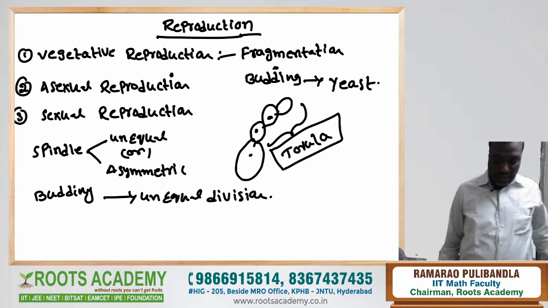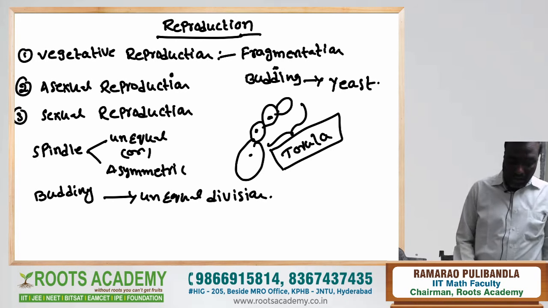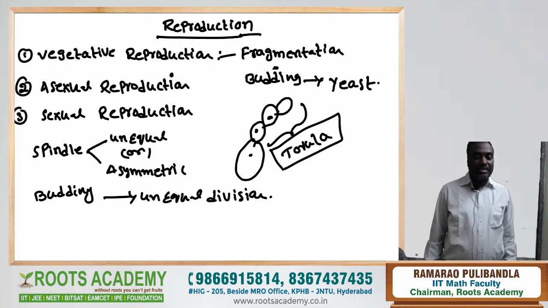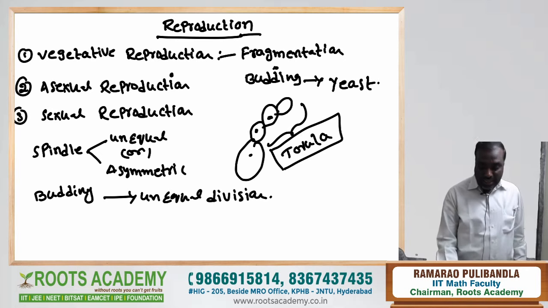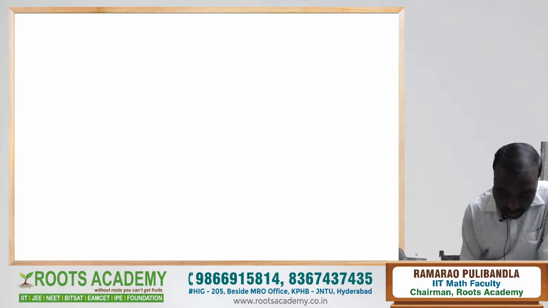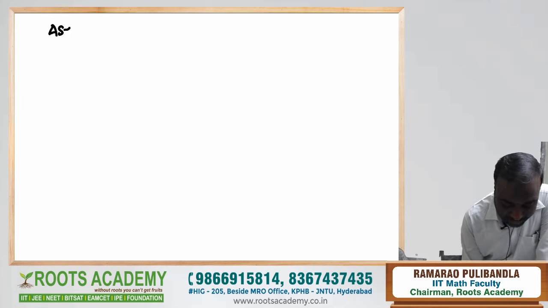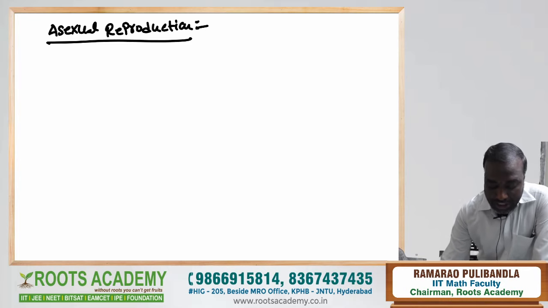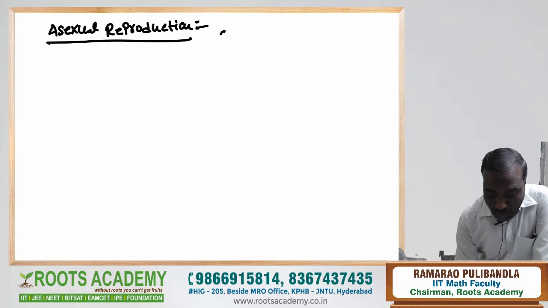Unequal division. Okay, right. Let us move to another type of reproduction. Here, the other type of reproduction is asexual reproduction. Generally in the fungi, asexual reproduction is carried out by formation of spores. Here, the ploidy of spores is haploid.